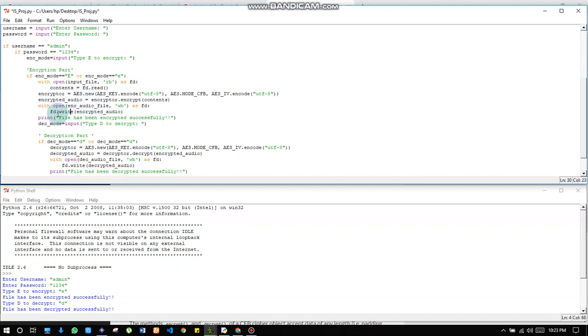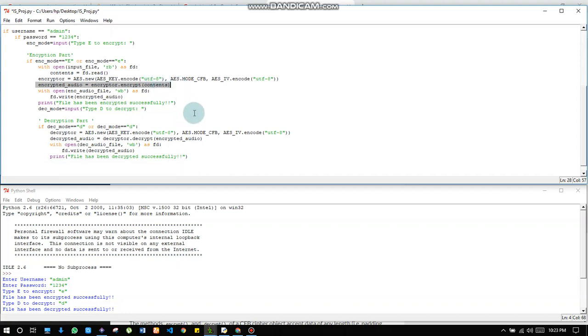Again, fd.write is for encrypting the video and writing audio, and the encrypted audio is actually this that we have made. It is encrypting the content and saving it in the encrypted audio, and then we are using that content to store in the audio file. And again, for that, I have printed the file has been encrypted, so that the user knows that the file has been encrypted after this particular chunk of code runs.